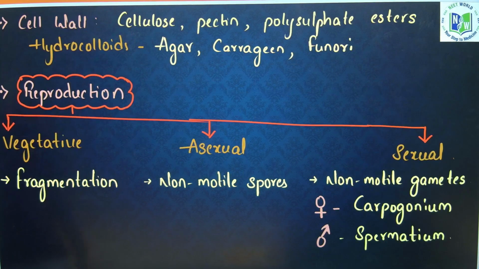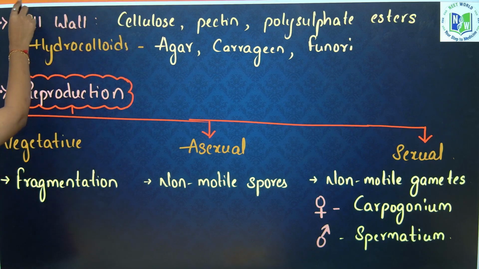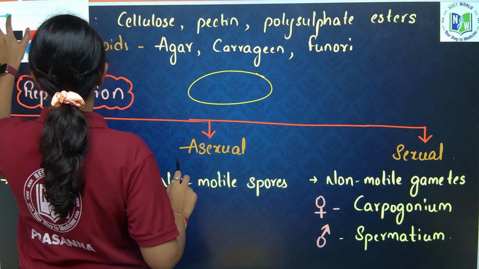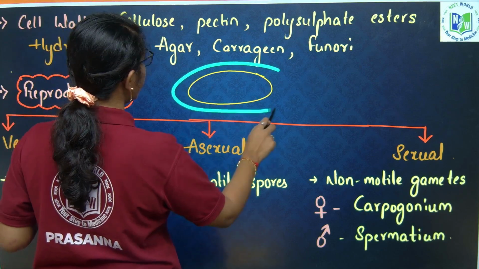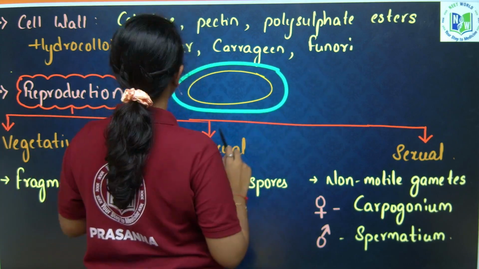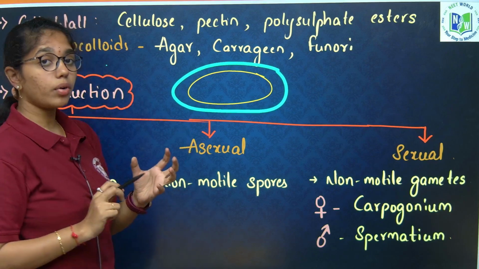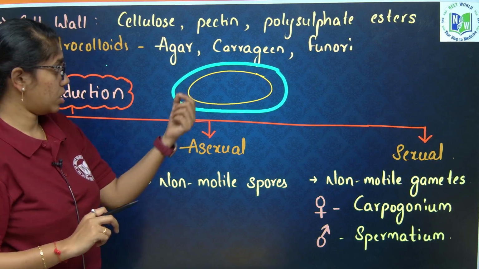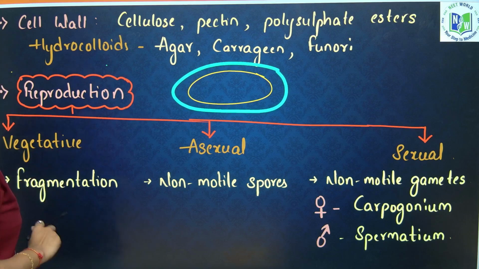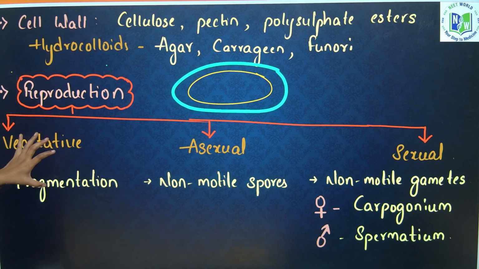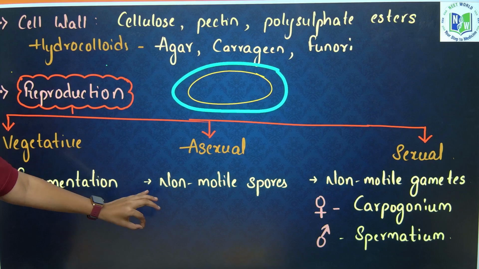Next, the cell wall includes cellulose, pectin, polysulfate esters, and above the cell wall composition, they have hydrocolloids which include agar, carrageen and funorine. If you take brown algae, what is the hydrocolloid there? That is algin, and here in red algae it is agar. Reproduction includes vegetative, asexual and sexual. Of course, vegetative includes fragmentation, and asexual is by non-motile spores.